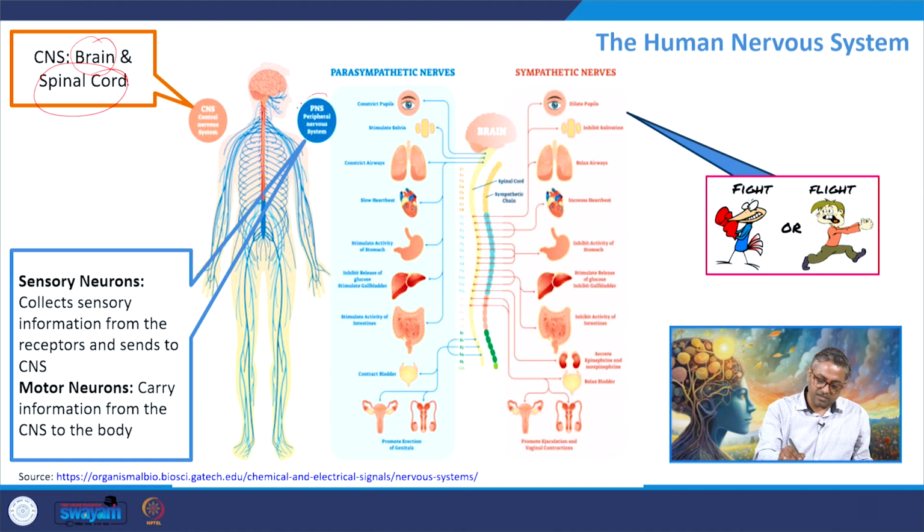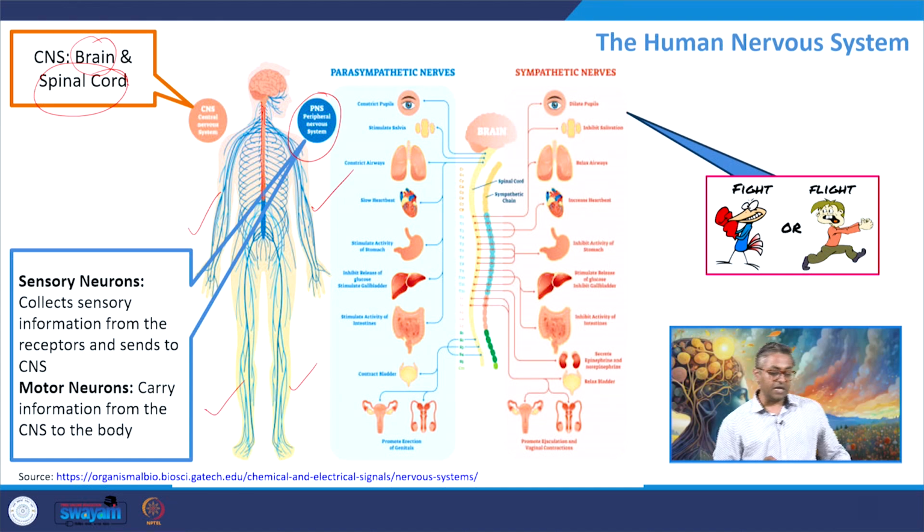Then there is the peripheral nervous system. The word itself means at the periphery, something which is at the edge. So these nerve endings can be seen as the peripheral nervous system. This peripheral nervous system collects the sensory information from the receptors and sends it down to the central nervous system.